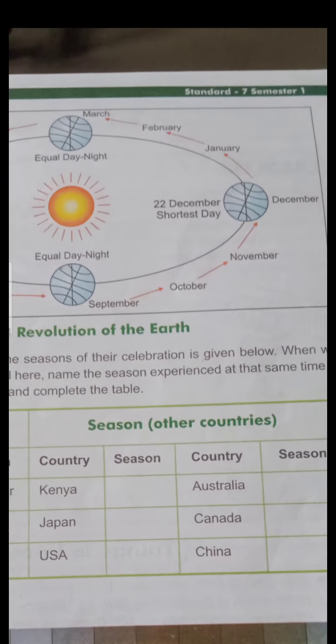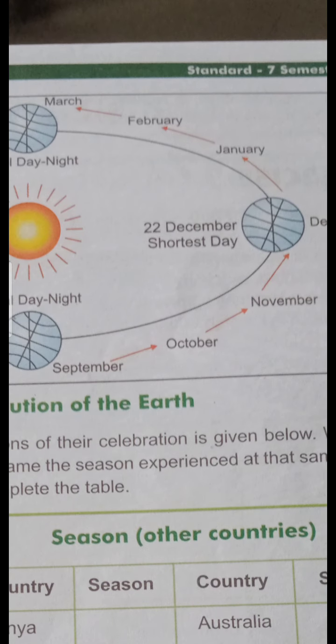We have already discussed the varying length of day and night. When the part of the earth is facing the sun, it is day and the opposite is night. And season. Now how do the seasons change? See in this chart, the earth is revolving around the sun. January, February, March, April, May, June, July, August, September, October, November, December. What is written here is that 22nd December is the shortest day. Why the shortest day?